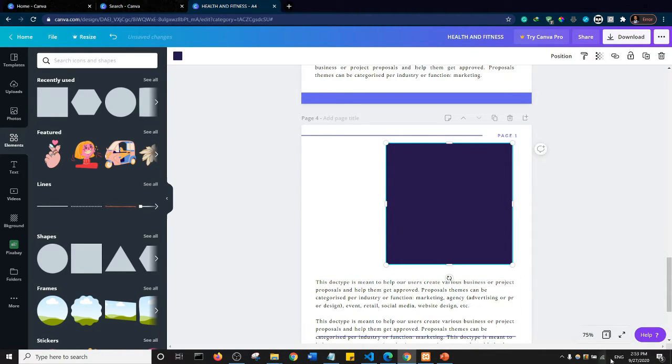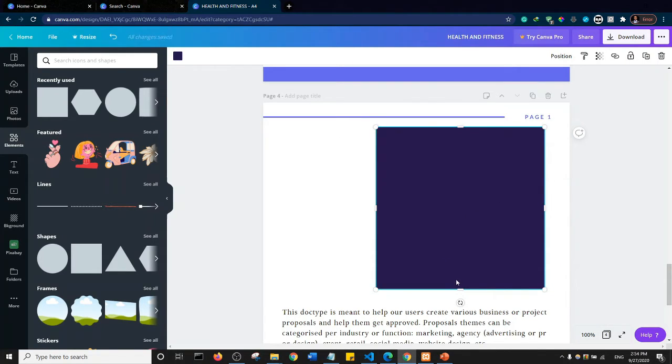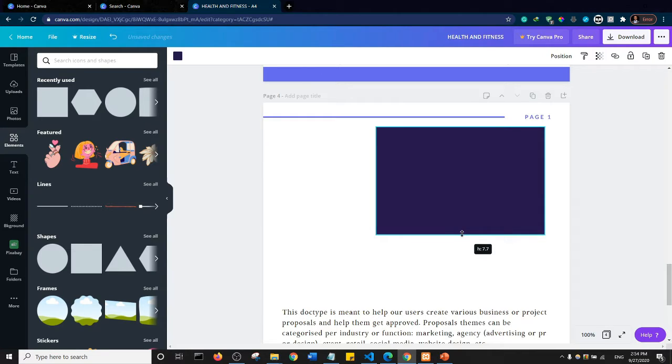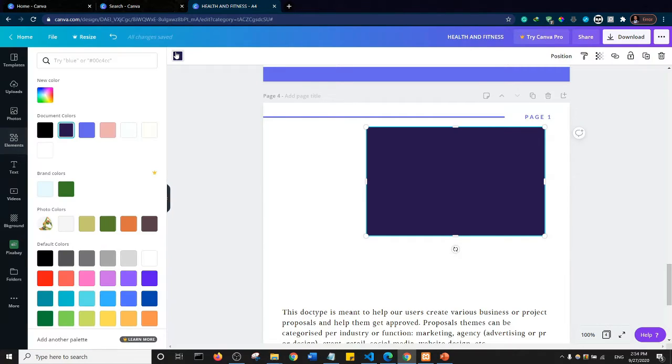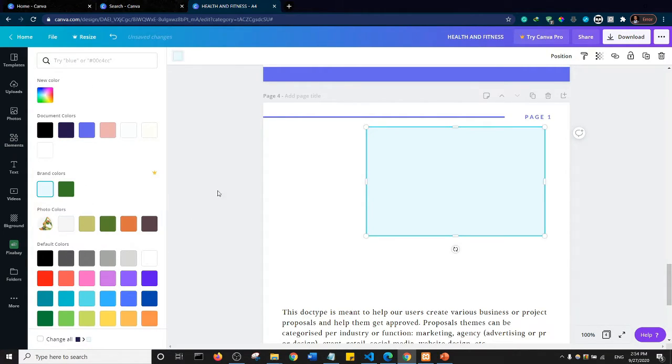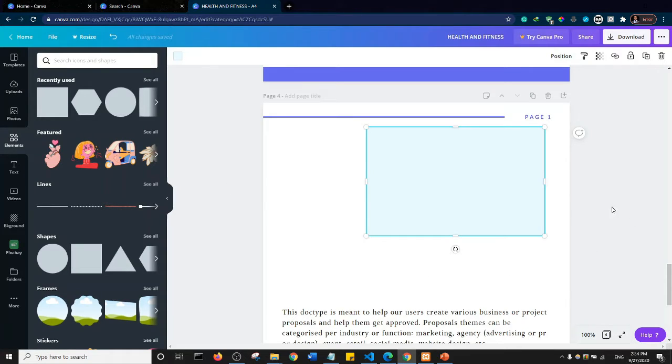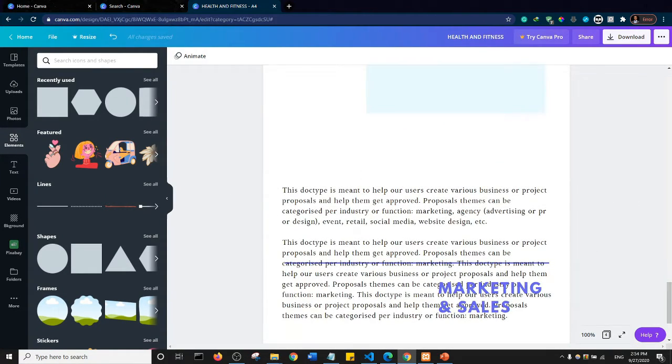So I would increase, let's just increase this to like 100 so we can have some more space. So what I'll do is I'll drag this up a bit, and maybe I'll drag it out just a little bit. Okay, and then I would change the color of this guy. So I'll change it to something like this. Okay, all right.